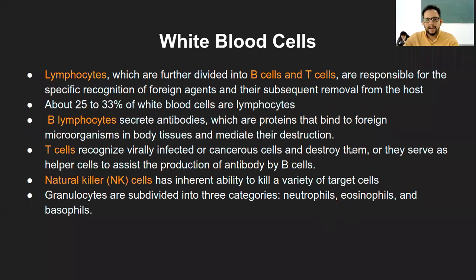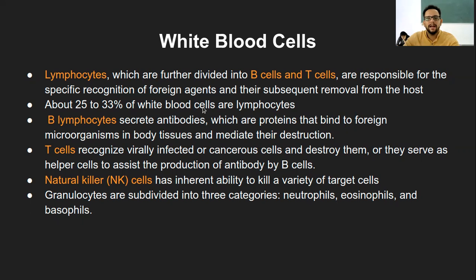Now just some of the characteristics of these, in terms of their percent contribution to WBC. This part we have already discussed, the first point, so I skip that. The lymphocytes contribute 25 to 33% of the WBCs.